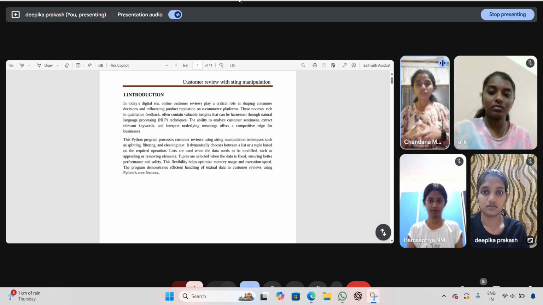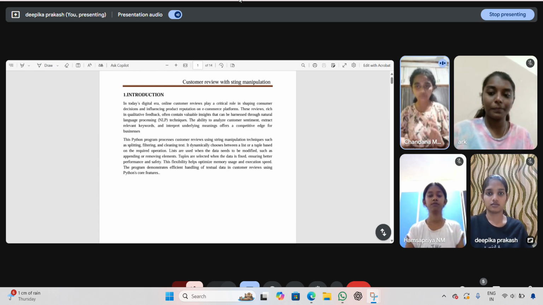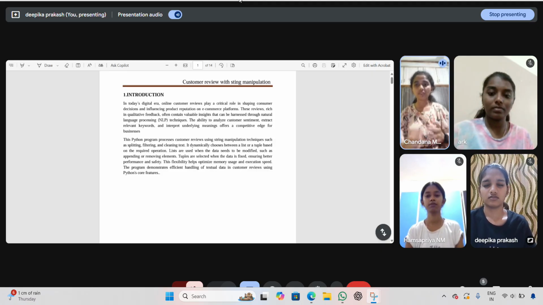The program also chooses between two types of data, lists and tuples, depending on the need. Lists mean we can change the data by adding or removing stored data. Tuples stay the same, which is immutable, and the program is faster and safer. By using smart choices and the basic tools of Python, we can handle these reviews efficiently and powerfully.